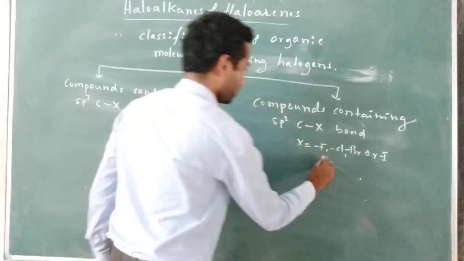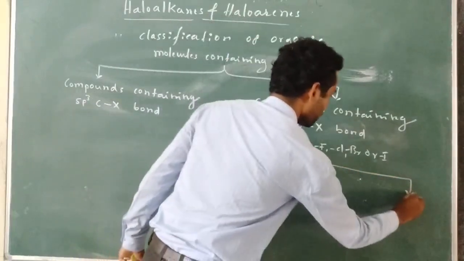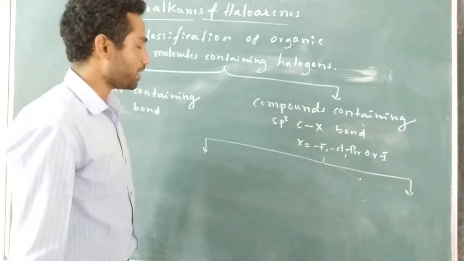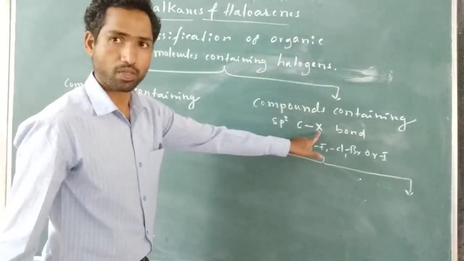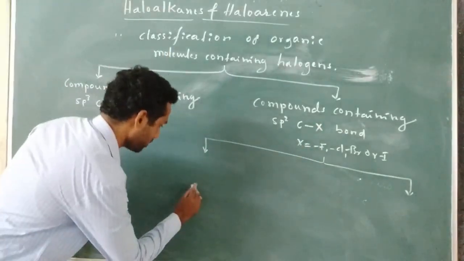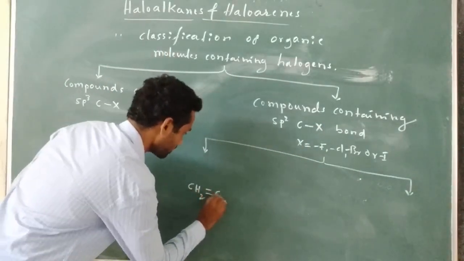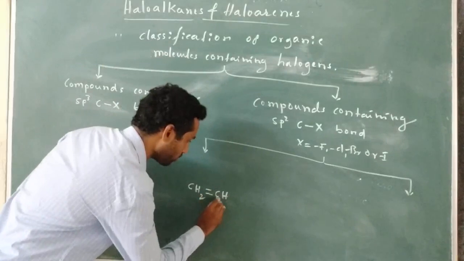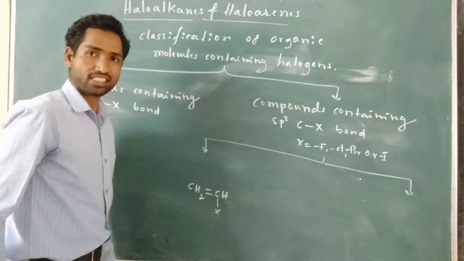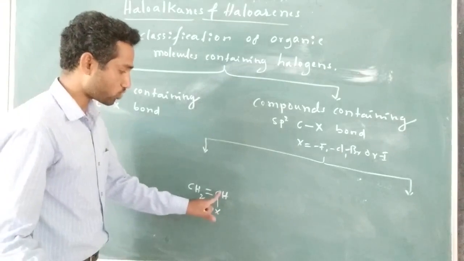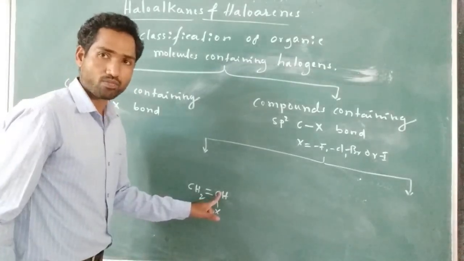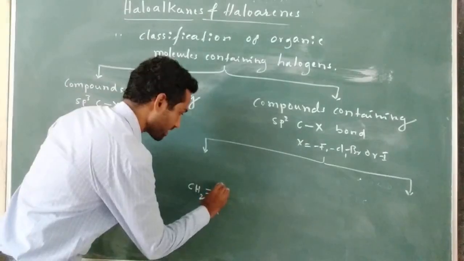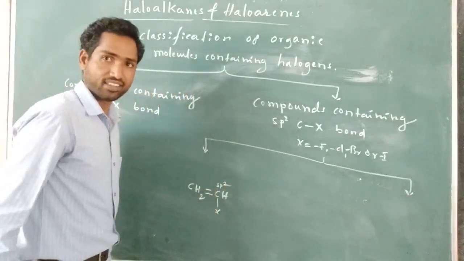So in these compounds containing sp2 hybridized carbon to halogen bond, let us take an example first. CH2=CH2, actually it is an ethene molecule. If I replace one hydrogen with the halogen, this is one molecule. Here the halogen is attached directly to the sp2 hybridized carbon of the ethene or alkene, right?